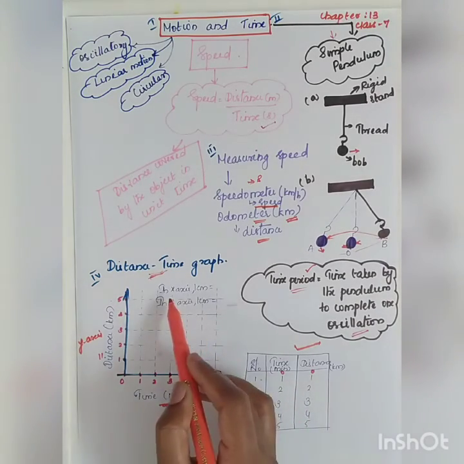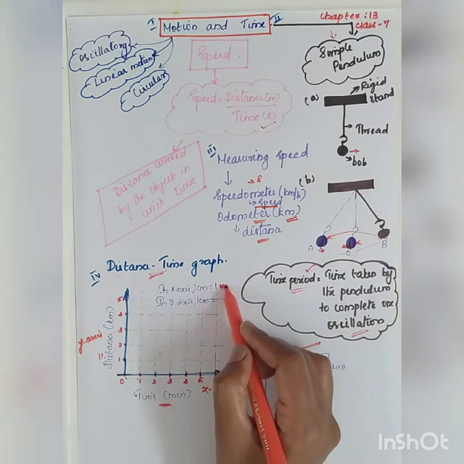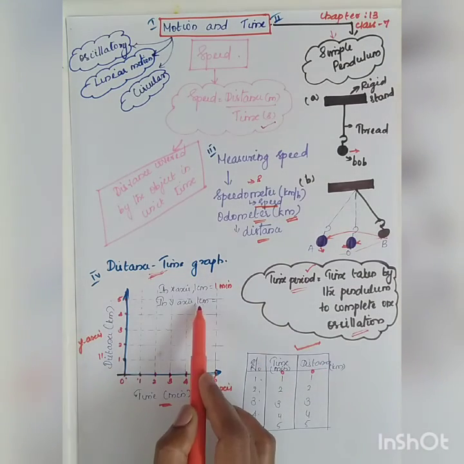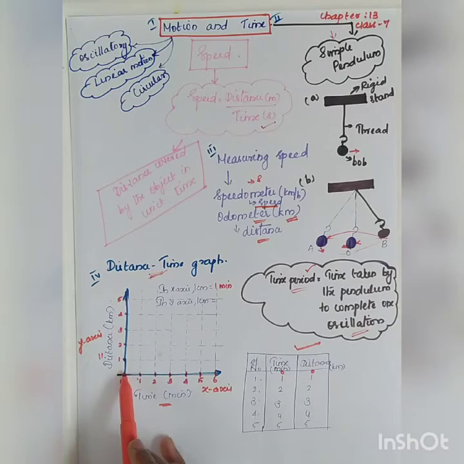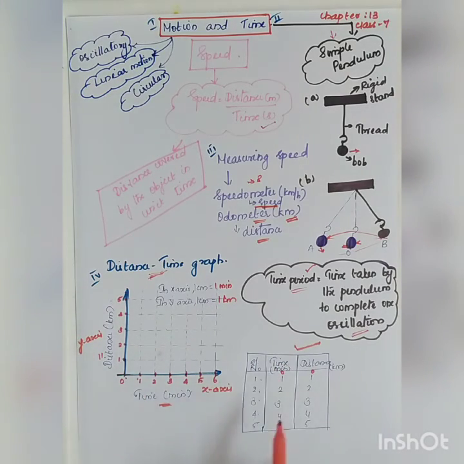In the x-axis, what is the unit you have? In the x-axis 1 centimeter will be equivalent to 1 minute, right? The unit of time is minute. Similarly in the y-axis 1 centimeter will be equivalent to how many kilometers? 1 kilometer. Now can we draw the graph? See, what is the first value? Your time. So this will be your x and this will be your y value.